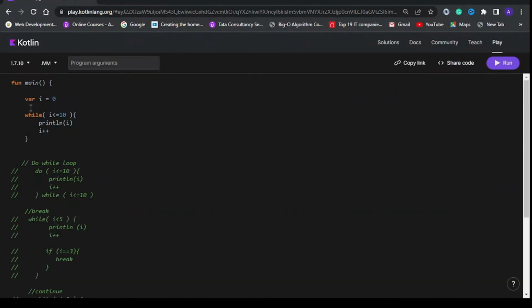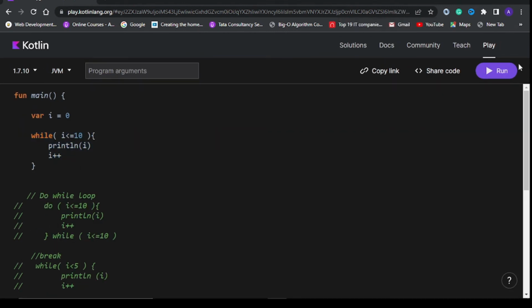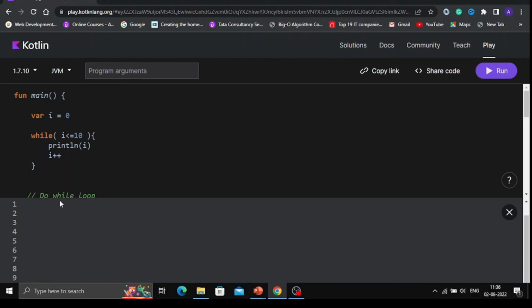So let's quickly see the code example of all what we have seen in this lecture. So here I have created a variable I initialized with 0. Here I have created a while loop. You can see here. Let's run the program. I have created it for 10 numbers, so from I equals 1 to I equals 10 it will print, and it will exit out of the loop.